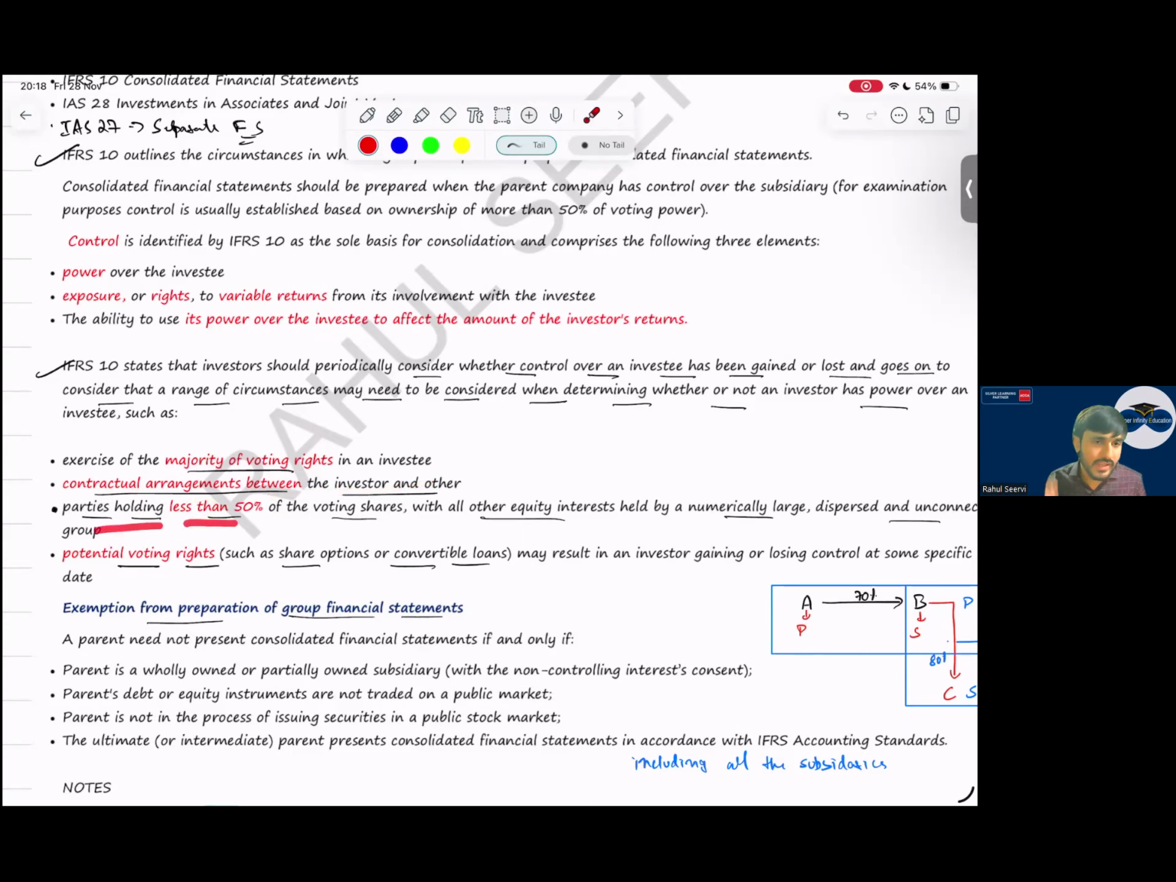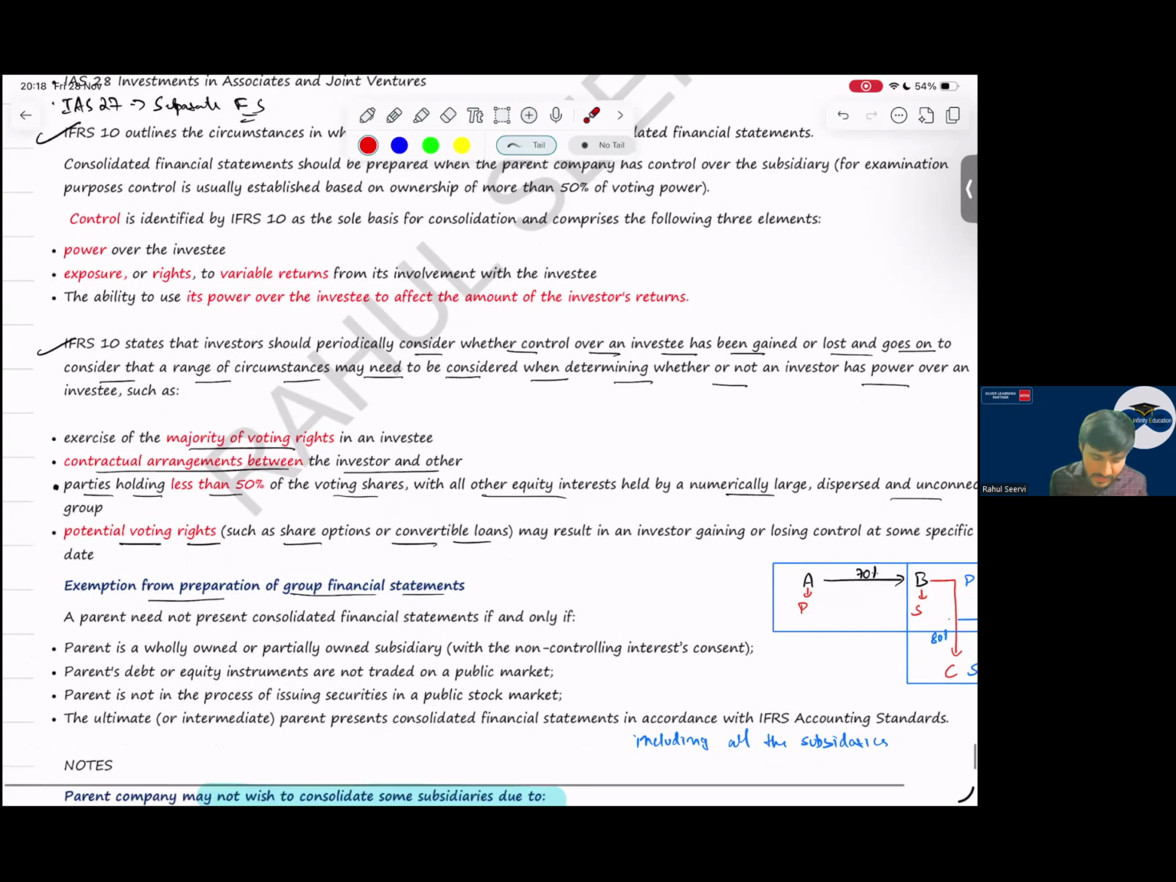Then parties holding less than 50 percentage. If I have today 40 percentage only of shares, but the other investors are all over the world and they cannot connect, and every shareholder has less than 1 percentage only, then I have the largest voting right. So the number of shares is more with me, so voting right also will be more. So I say power is there.